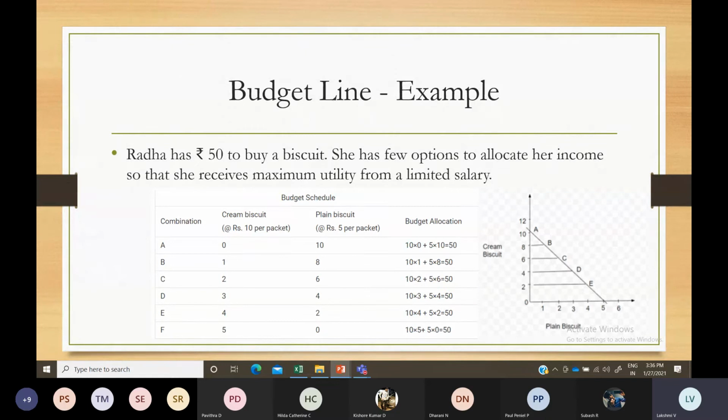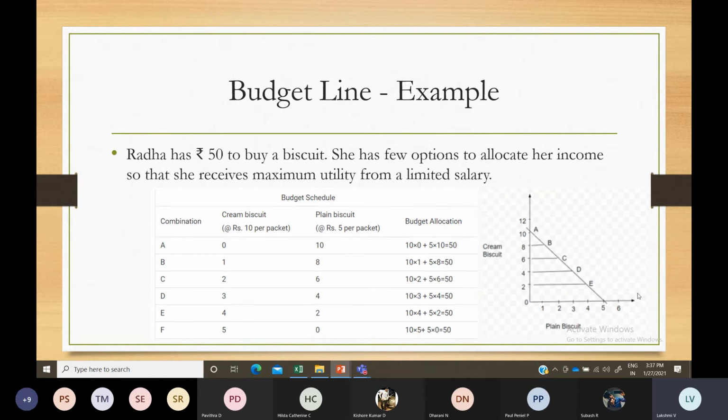And next, anything which is below this line means your income has not been put into the combination. You are not utilizing your income for the combination of two goods. If I have 200 rupees in my hand but spend only 150 or 100 or below that, then my income is not put into that combination of two goods.